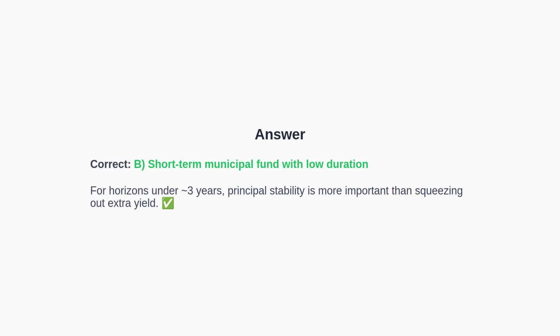Afterward, the correct answer is Option B, a short-term municipal fund with low duration. For an 18-month objective, stability of principal takes priority over maximizing yield. Longer duration or leverage strategies introduce unnecessary interest rate risk for such a short horizon.